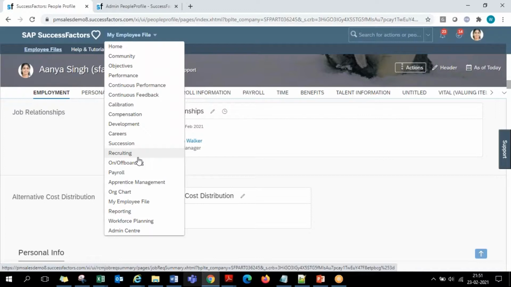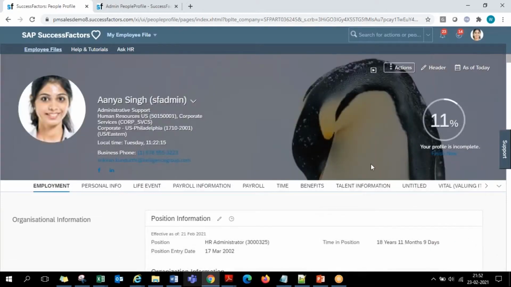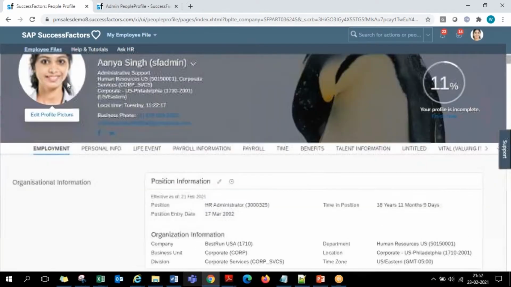If you ask me to open an Employee Central module page, we don't have a specific thing for that. The place where the entire employee data is maintained and hosted, this profile, is nothing but Employee Central kind of. You can't have a separate page specifically called Employee Central. Where you maintain and manage the entire employee data is all this. So that's why we start the discussion on this.